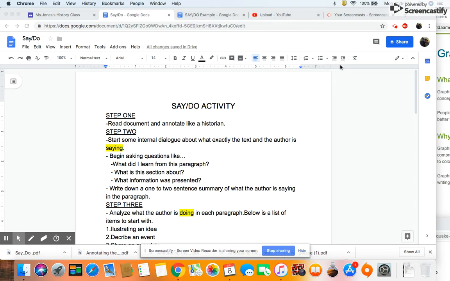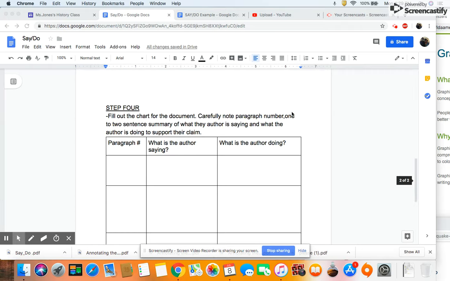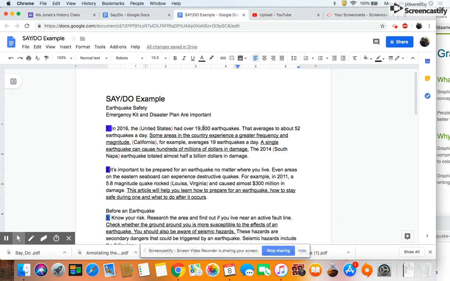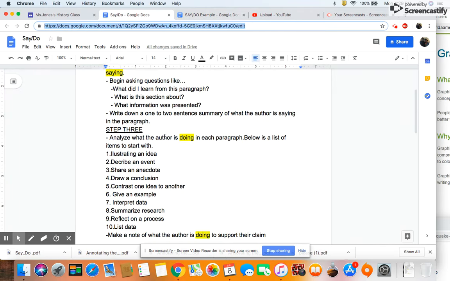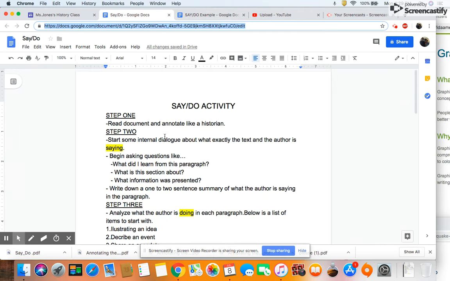Hello, this is a demonstration of a content area reading strategy called Say Do. The Say Do activity has 4 different steps, and we're going to be practicing on an example on earthquake safety from Harvard.com. So the first step is to read the document and annotate like a historian.